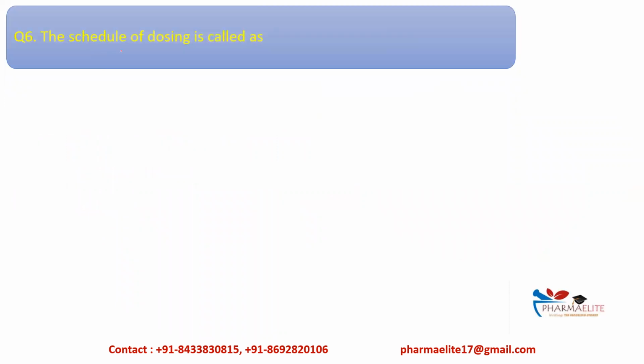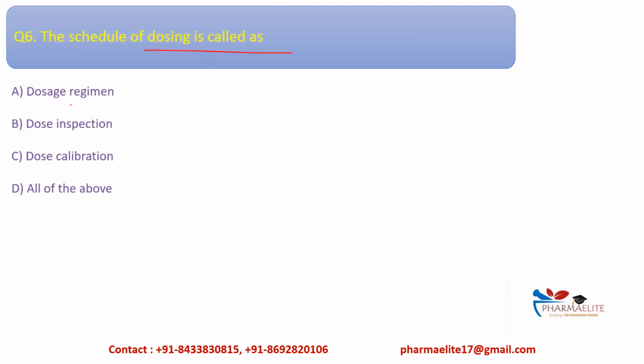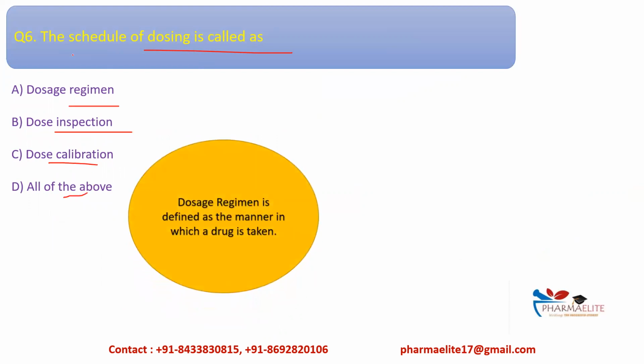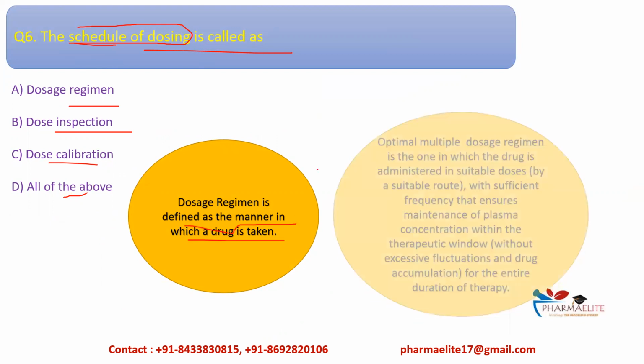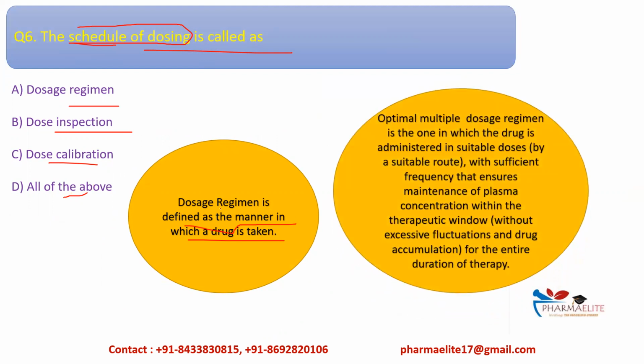Then next one, the schedule of dosing is called as dosage regimen, dosage inspection, dose calibration, or all of the above. So what is actually dosage regimen? Okay, schedule of dosing is called as dosage regimen. It is defined as the manner in which the drug is taken. Okay, so there are some drugs which require only once, but there are some drugs which require continuous therapy, okay, like hypertensives and all.